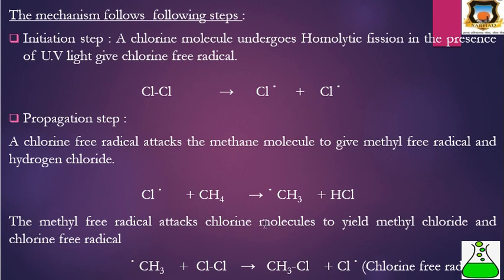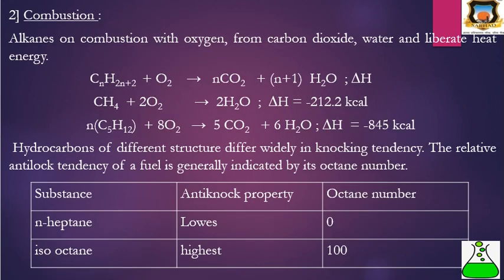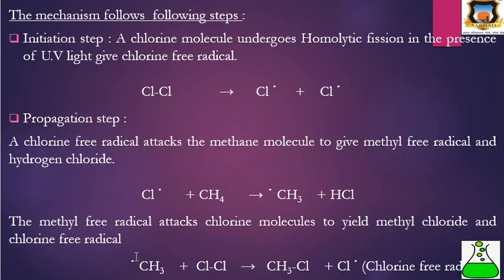Then the methyl free radical attacks the chlorine molecule to yield methyl chloride and a chlorine free radical. There is bond formation between CH3 and chlorine, and the second chlorine retains its own electron, and that is the chlorine free radical formed in this reaction.